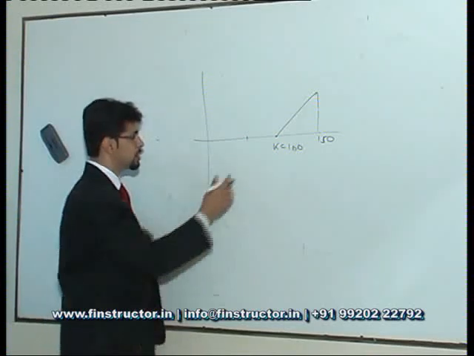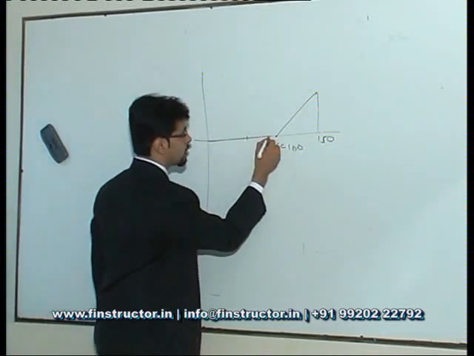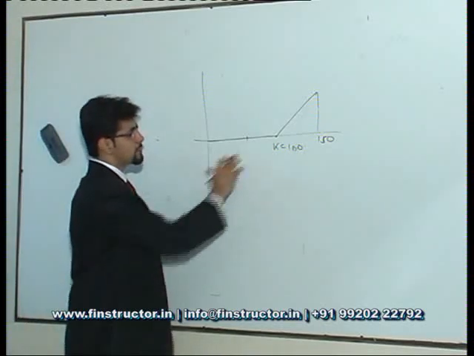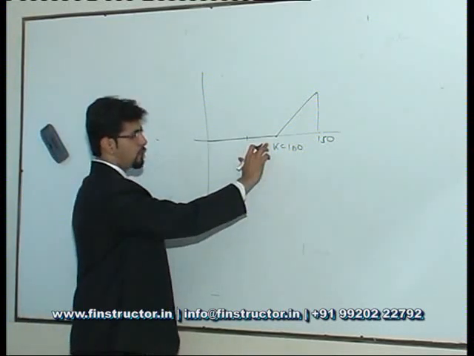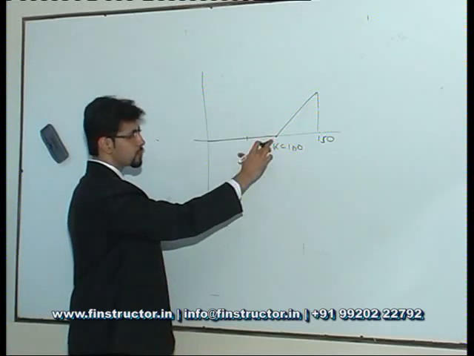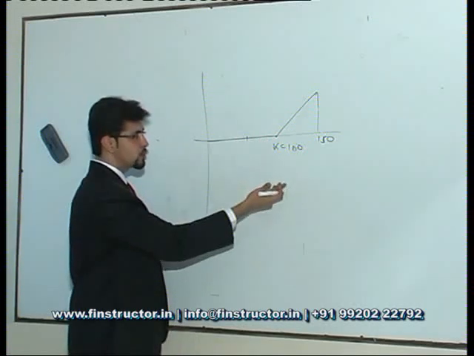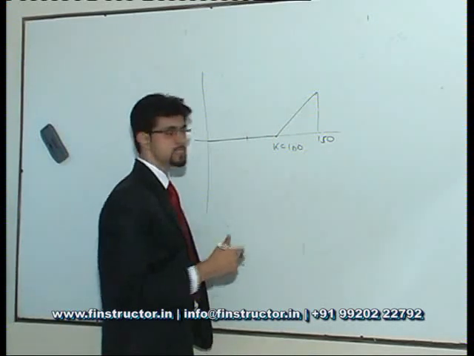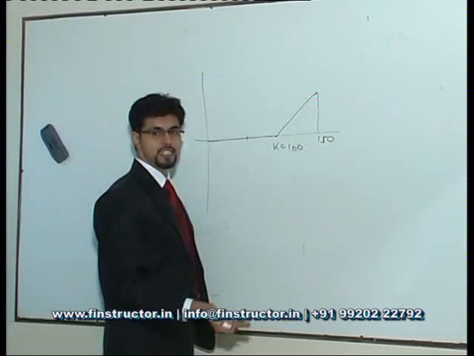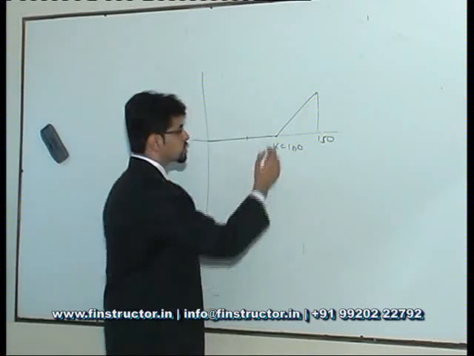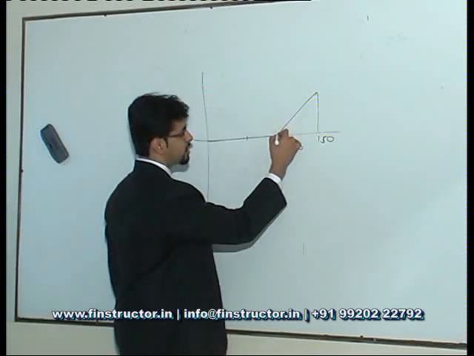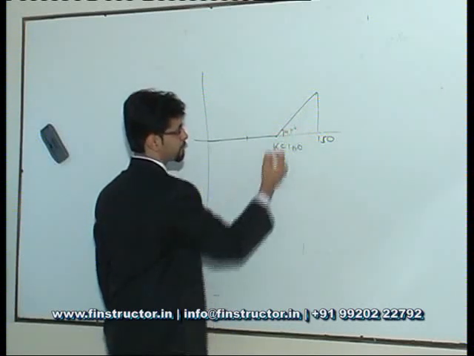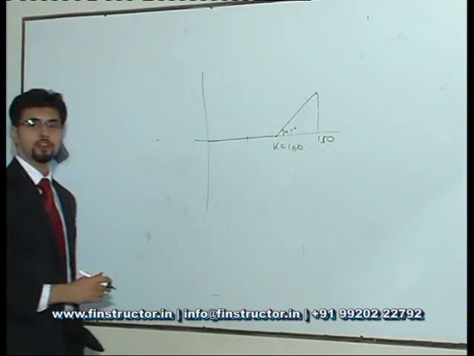That I just explained. So the payoff for the long position or the buyer of a call option would be something like this. It will be no profit, no loss if the spot price is equal to the strike price. If the spot price at maturity is greater than the strike price, my profit would be equal to the extent that the spot price is greater than the strike price. So for every 1 unit increase over and above 100, my profit increases by 1 rupee. This is an exact 45-degree line. This will be the payoff for a call option.